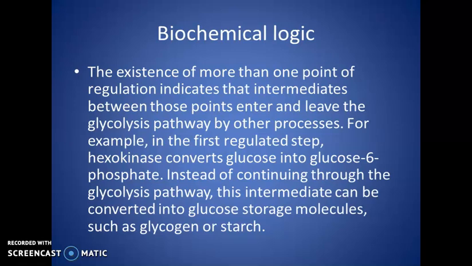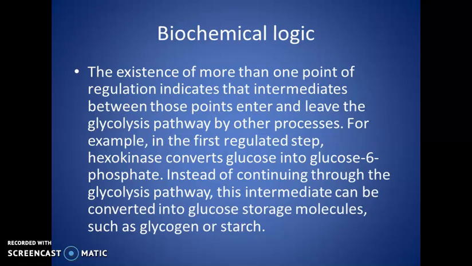Now next is the biochemical logic of glycolysis. The existence of more than one point of regulation indicates that intermediates between those points enter and leave the glycolysis pathway by other processes. For example, in the first regulated step, hexokinase converts glucose to glucose 6-phosphate.